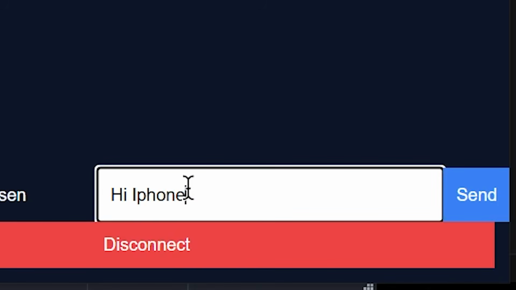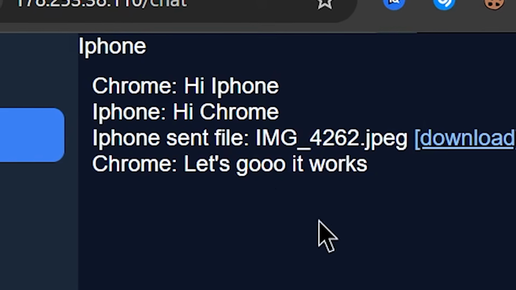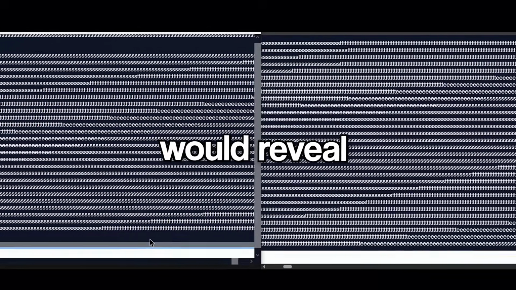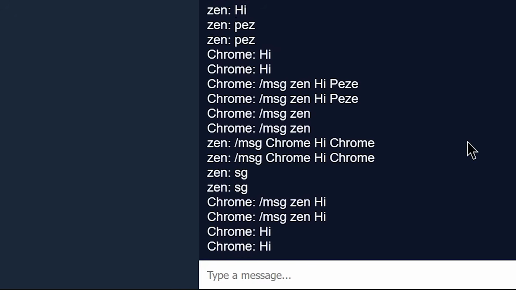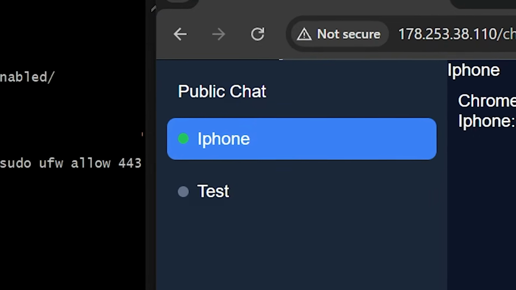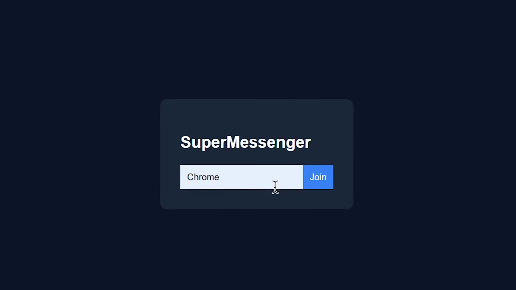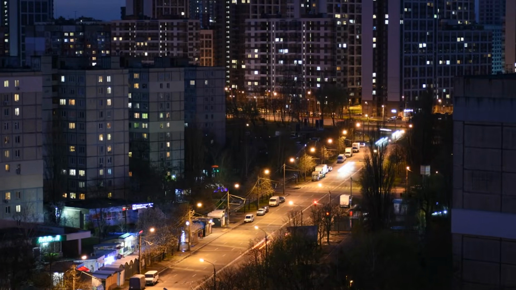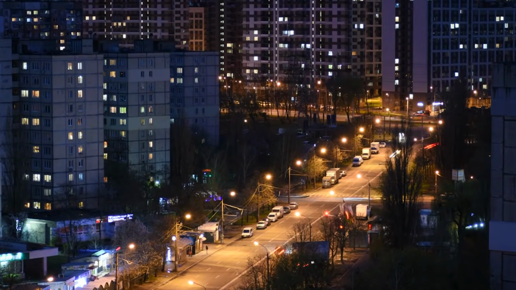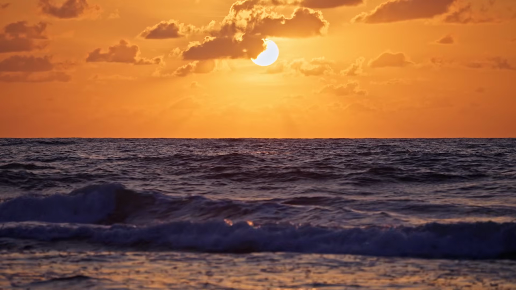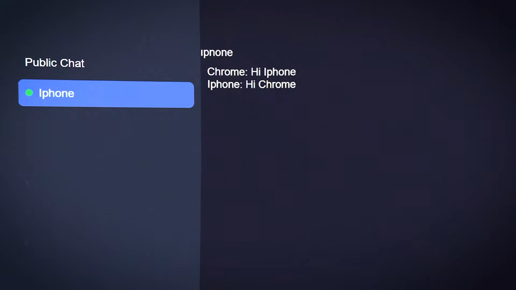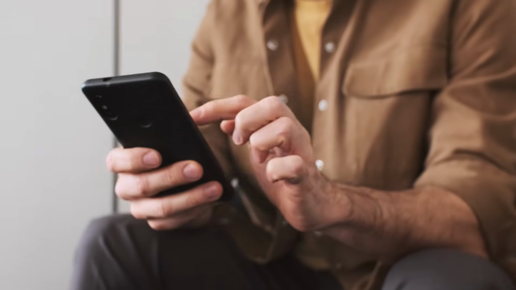I sent some welcoming messages and my app was holding up fairly well, but soon enough, problems would reveal themselves. Messages duping, inactive users not disconnecting. A lot was going south, but the core functionality remained. And as the day progressed, it was honestly working quite well. But there was one glaring issue. People were not really using it. Shortly after, they would still message me over WhatsApp, Discord, Instagram, whatever.